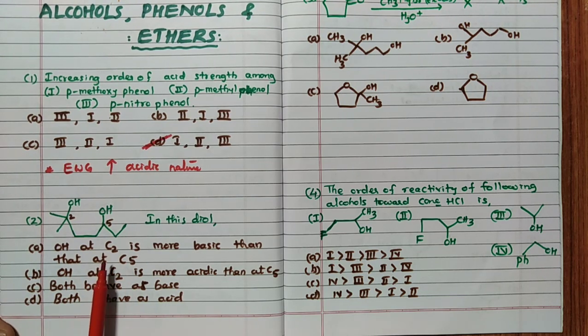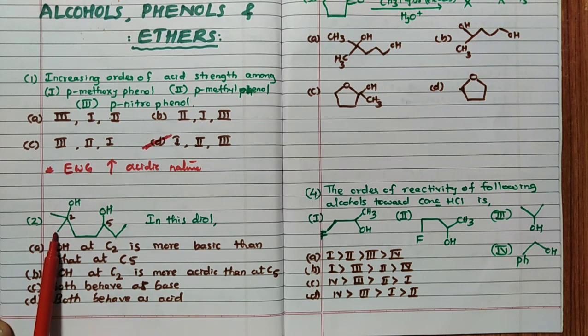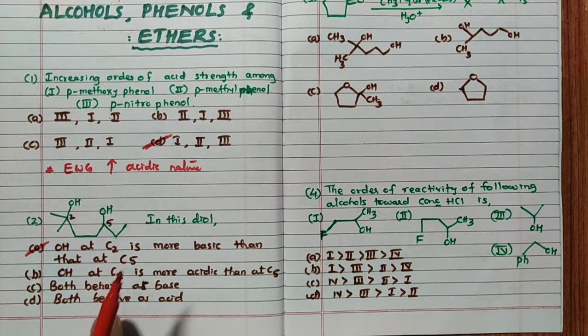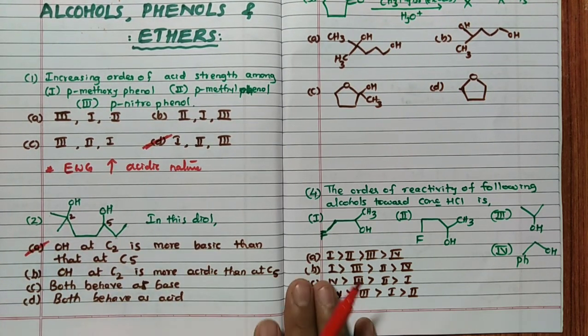But when I consider basic nature, here and here, when it forms O minus ion, now you can see, in this case, there are 2 electron donating groups. And here 1 ethyl group is electron donating. Because of that reason, OH at the second position is more basic than that of, remember, C5. So in this particular case, because of the plus I effect of the CH3 group and plus I effect of the ethyl group. Here only ethyl, here 2 methyl. Because of that reason, OH group at the C2 position is more basic than at C5 is the answer. So the answer for this question is A. Clearly you observe this. If you have any doubts, you can ask in the comment box.